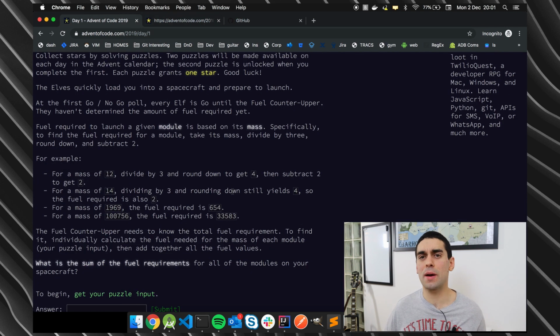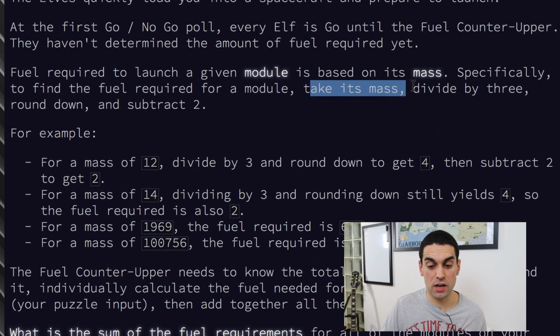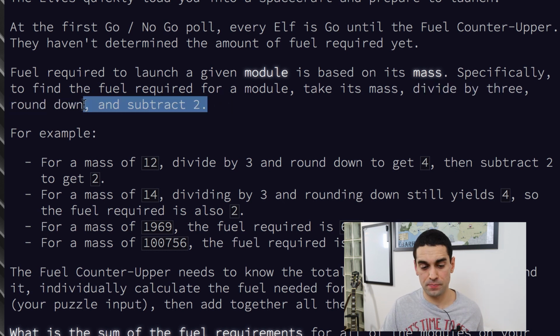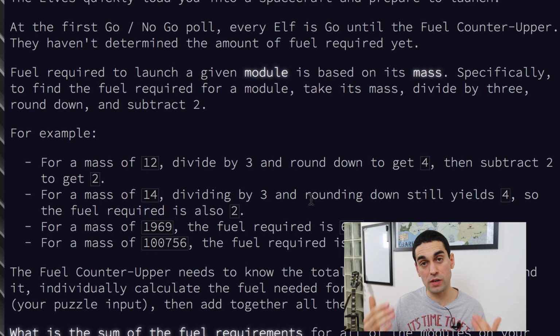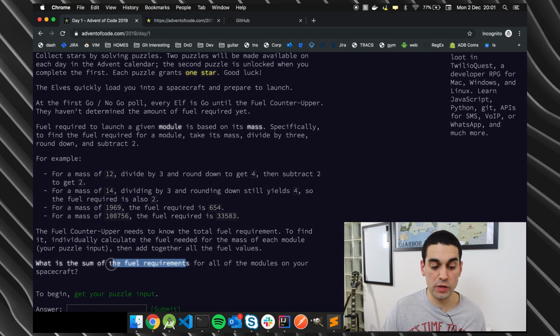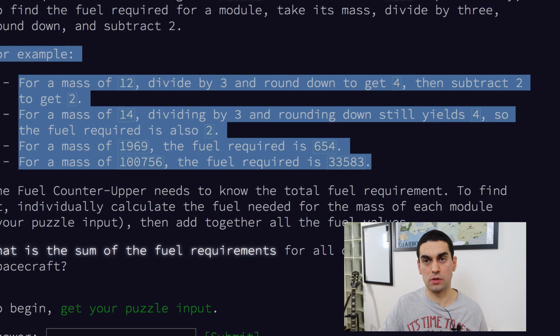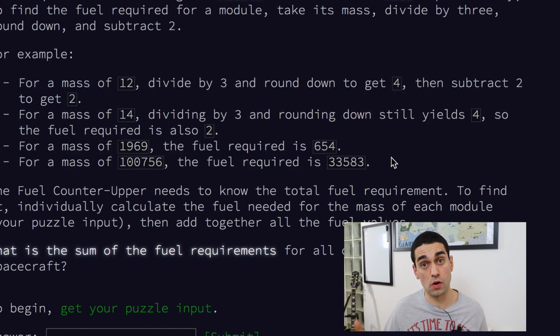And we've been told that the amount of fuel required for a module to lift off is its mass divided by 3, rounded down, and then subtract 2 from that. And that tells you how much fuel you need for that module. And of course we need the sum of all of those fuel requirements, so we just add up all of those numbers. And each of the scenarios actually comes with a really nice example, in case the wording was a bit complicated.